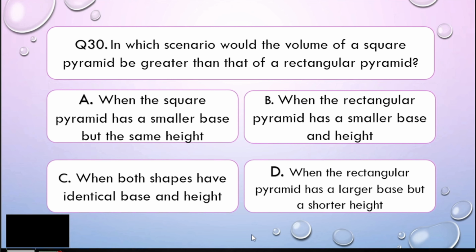In which scenario would the volume of a square pyramid be bigger or greater than that of a rectangular pyramid? Is it A, when the square pyramid has a smaller base but the same height? B, when the rectangular pyramid has a smaller base and height? Or C, when both shapes have identical base and height? Or D, when the rectangular pyramid has a larger base but a shorter height? I'll give you 5 seconds to think about your answer.